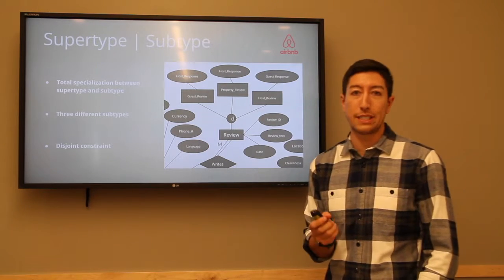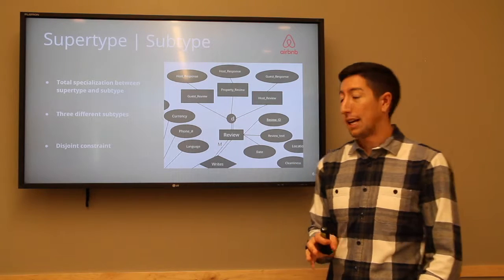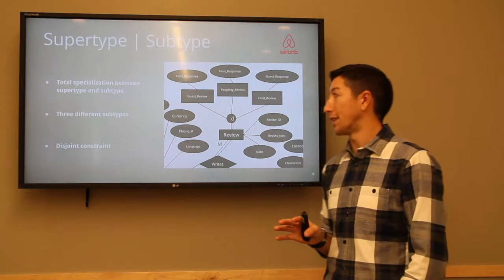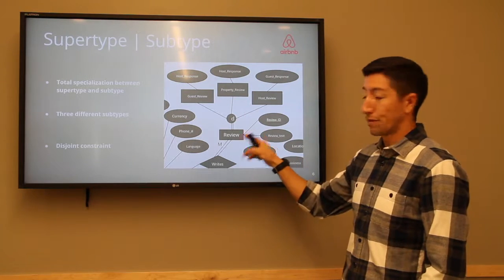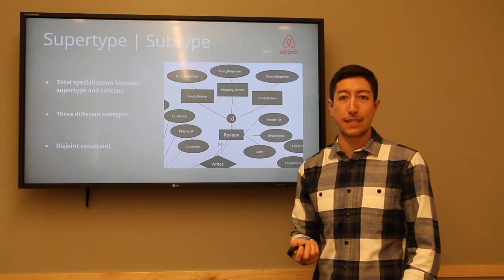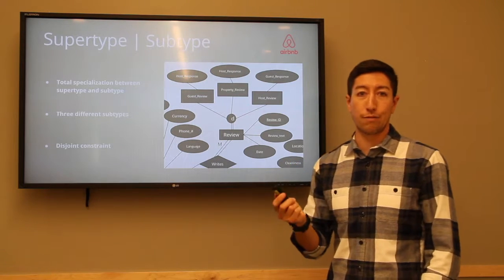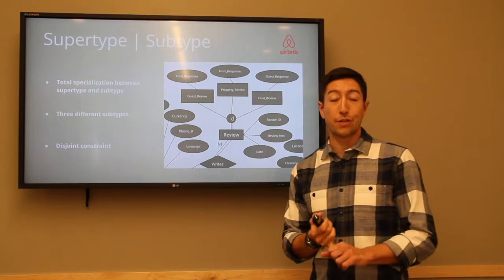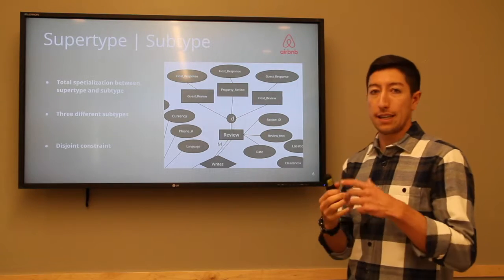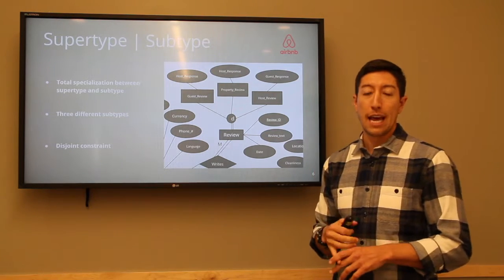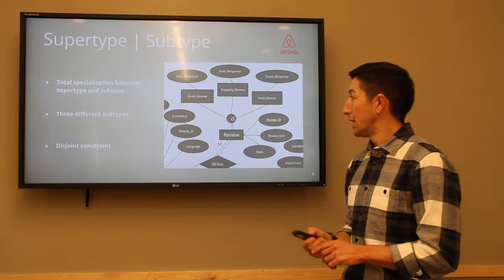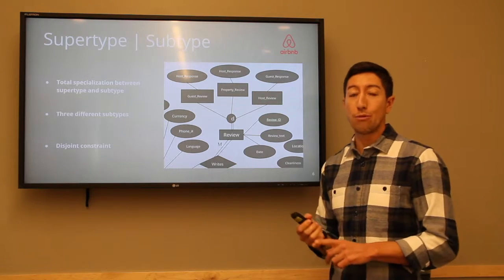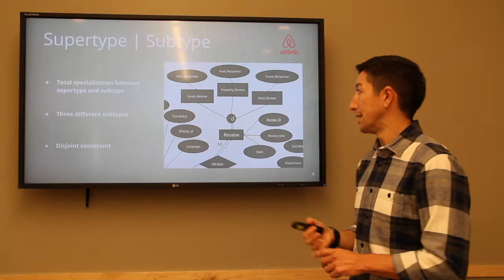We'll go into a little bit more detail here with the review entity, because this is really the interesting part of the ERD model. Here, we broke review down into a supertype and subtypes, because there are 3 different types of reviews that can be made, but each review is only linked to one category. Once a guest or a host writes the review, it has to be connected through the review, but as you can see with the disjoint constraint, it can only be one of them. It can't be multiple subtypes.